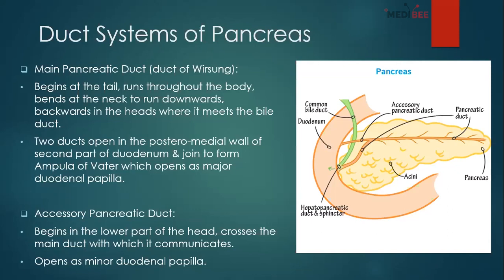Whereas the accessory pancreatic duct begins from the lower part of the head, crosses the main duct, and then opens at the minor duodenal papilla about 2 centimeters above the major papilla, which we have already discussed in our duodenum.